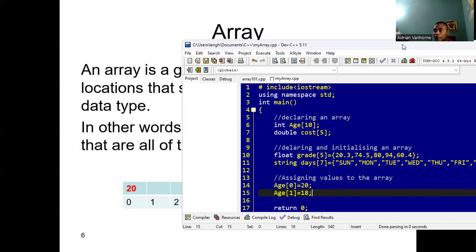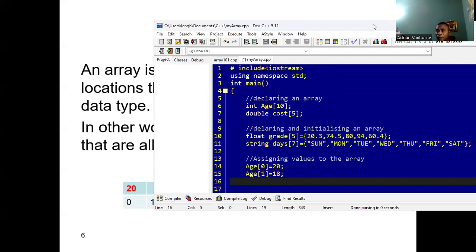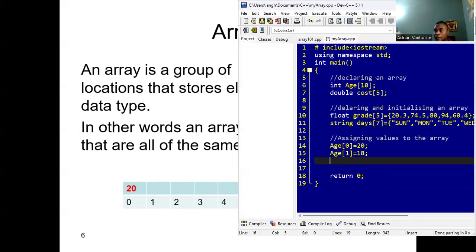And for example, you want to put your grandfather's age as the fourth index. Let me just put in the 18 on the presentation so we can actually have a graphic. So what is going on? We put 18 here, the 18 will appear as the second index here. The second index is index 1. If you want to put grandpa's age as the fourth index, let's say age 4, the fourth index. Let's say grandpa is 87. So this would put 87 at the fourth index.